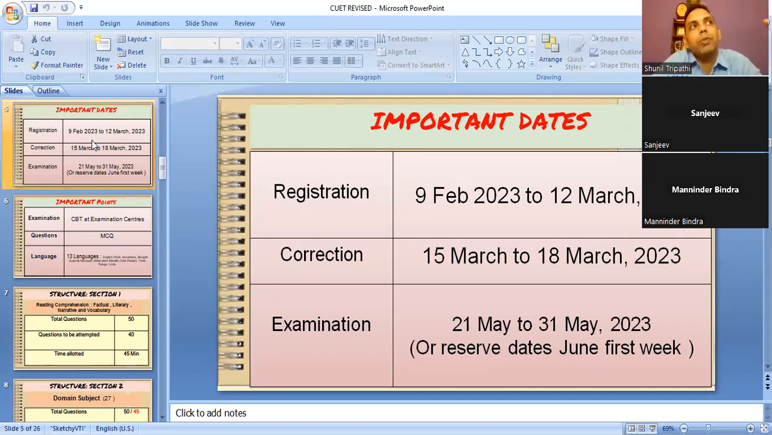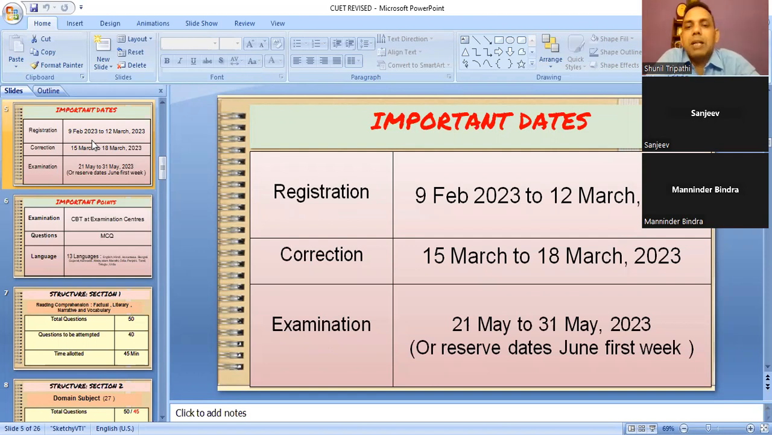You fill the form between 20th and 25th February, because after that you will be busy with your boards. So better to guide all your students, maybe they can start filling on 18th, 19th, 20th, 21st. They can use 2-3 days to fill the form and upload the details. There is a correction window from 15 March to 18 March, but at that point of time, all students will be busy with their boards.